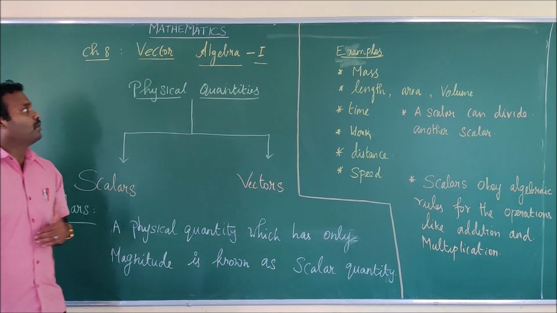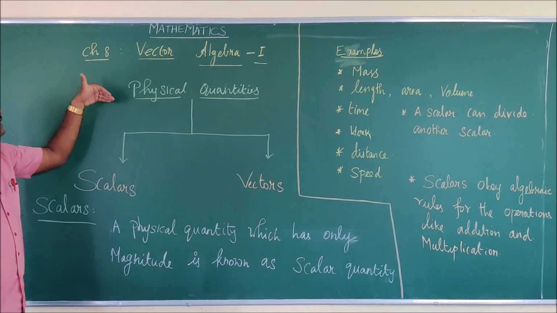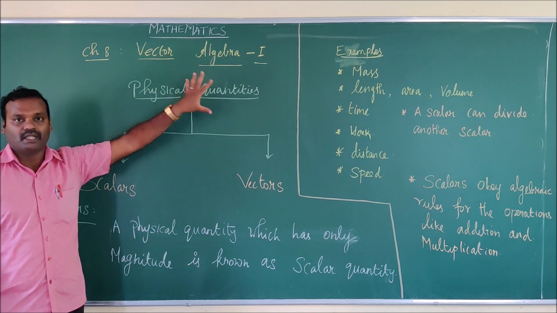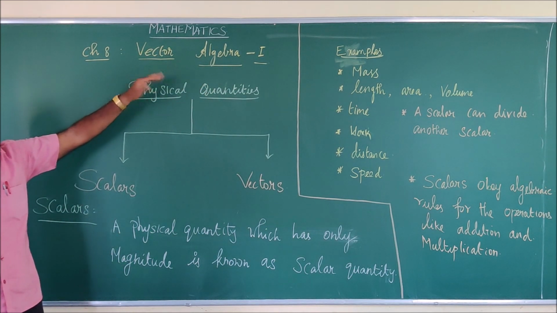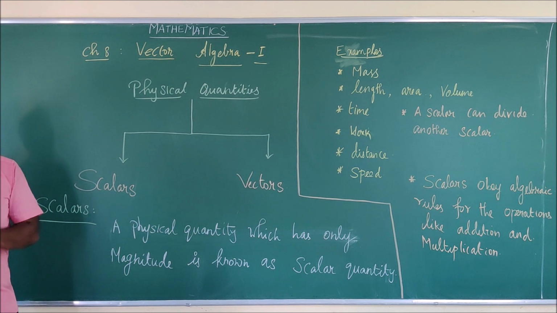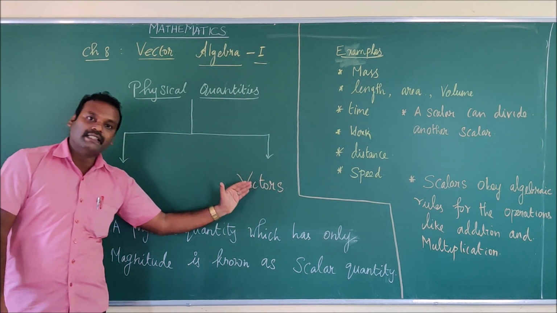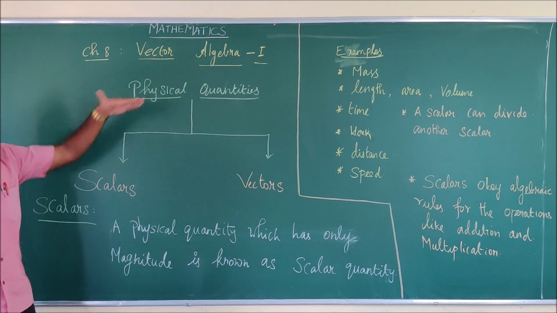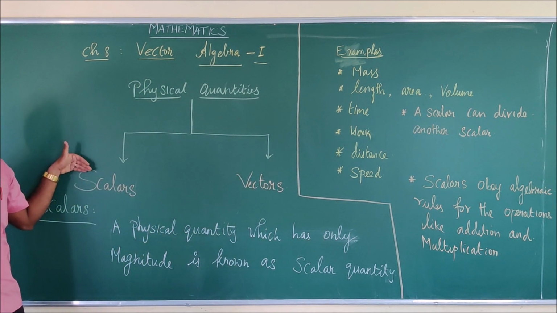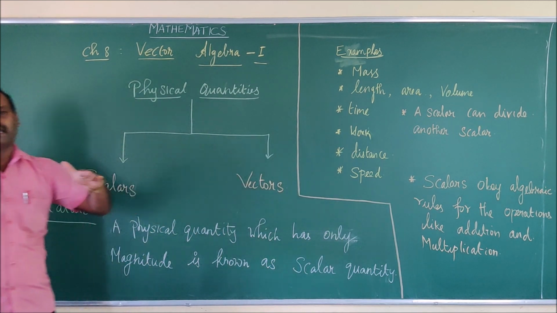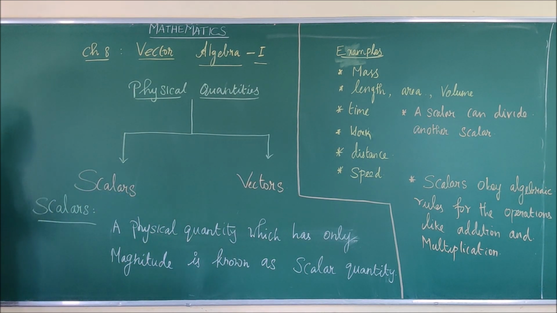Before introducing the topic, the physical quantities. What are all the physical quantities you are having? The physical quantities are broadly classified into two categories: one is scalars and the other is vectors. First, we will discuss scalars, then we will go to vectors.